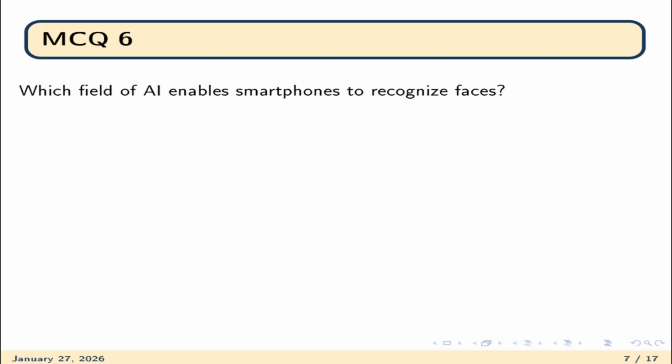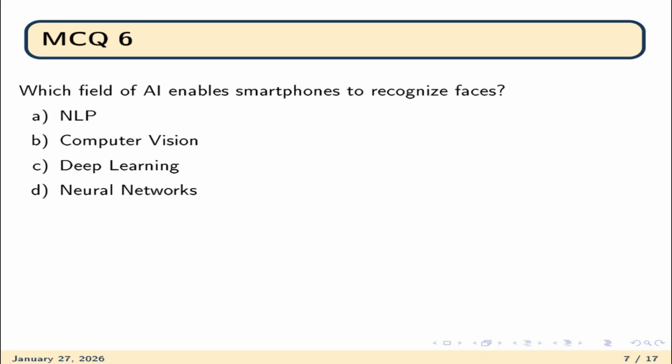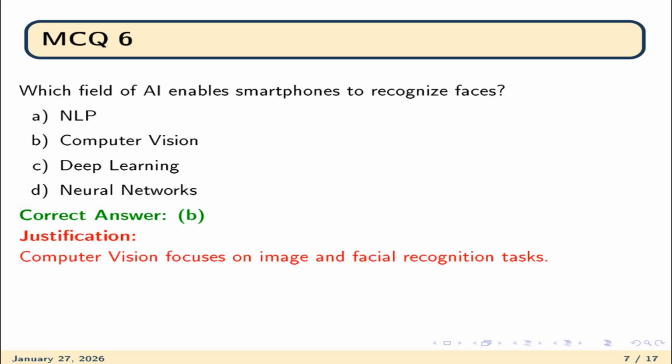Question number 6. Which field of AI enables smartphones to recognize faces? NLP, meaning natural language processing, computer vision, deep learning, and neural networks. The correct option is B, that is computer vision, because computer vision focuses on image and facial recognition tasks.